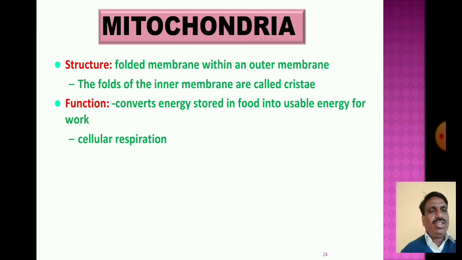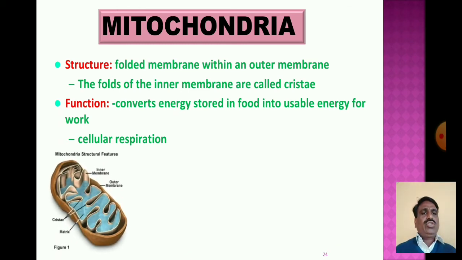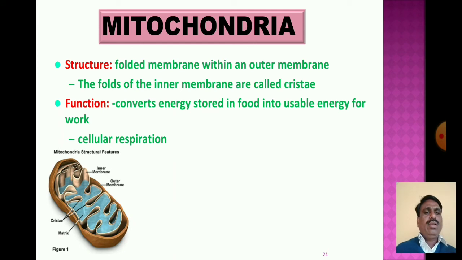The main function of mitochondria is to convert the energy stored in food into a usable form of energy, and it works in cellular respiration.